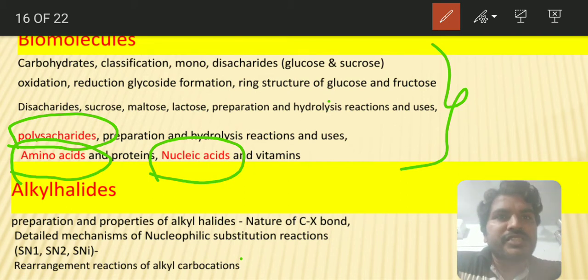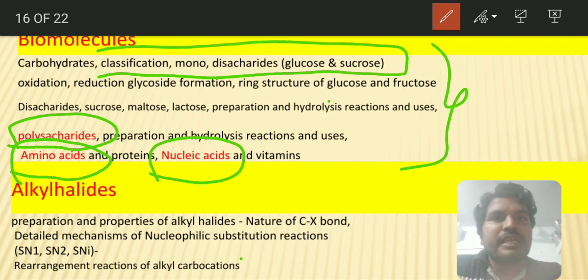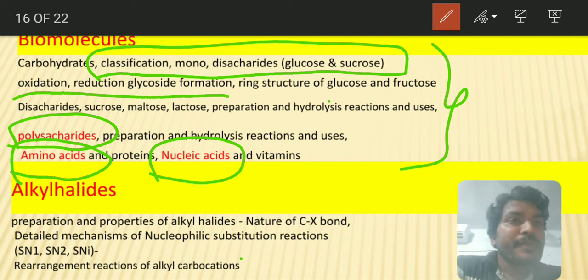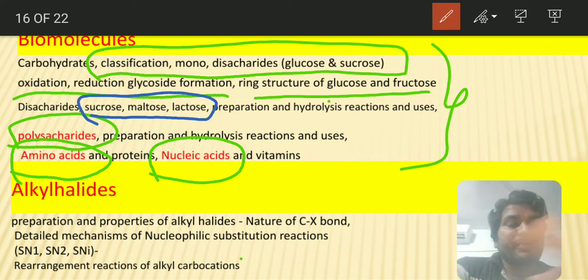And you see the classification of carbohydrates into mono, di and polysaccharides, the structure elucidation of glucose, and the ring structures of glucose and fructose. The structures of sucrose, maltose and lactose are present. These three structures are very important. Be careful with this.